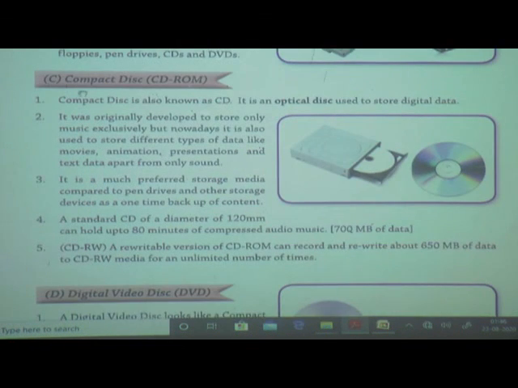Now, compact disk means what? CD-ROM. Compact disk is also known as a CD. This picture here is of a CD. It is an optical disk used to store digital data. If you want to store digital data, at that time we are using a CD.